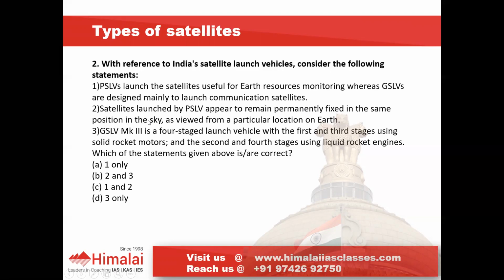This is the characteristic of a geostationary satellite, GSLV, not the PSLV. So by this we can take off 2. Then we will be remaining with 2 options, that is 1 only and 3 only.